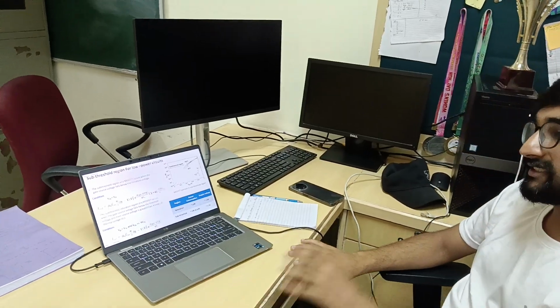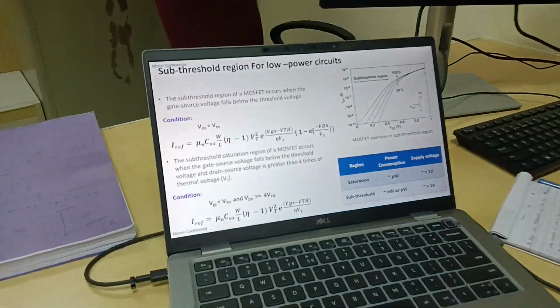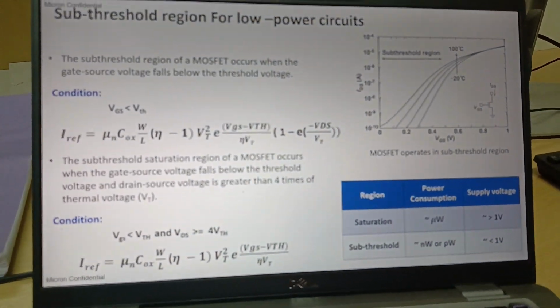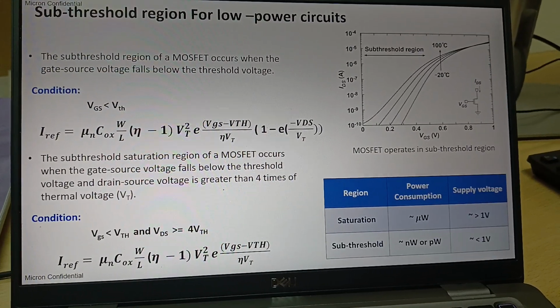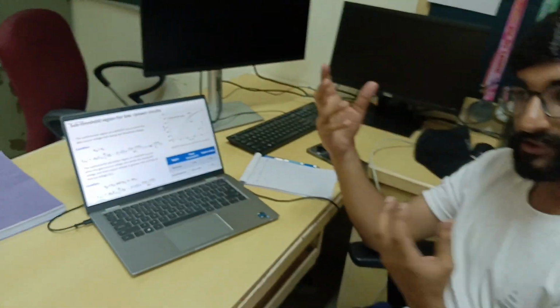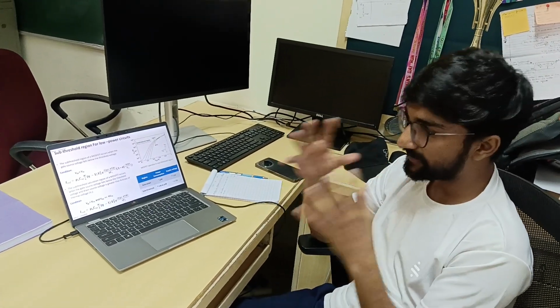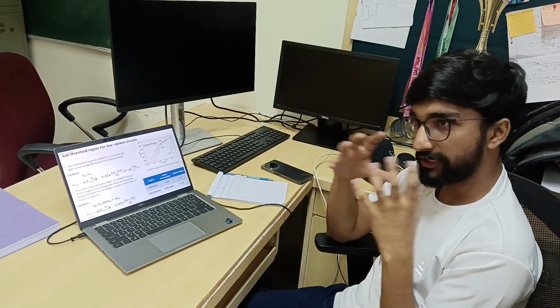Now we are talking about the subthreshold region for low power circuits. Subthreshold region is nothing but a friend of low power circuits. As you all know, MOSFETs operate in certain regions. In general, we know the regions are cutoff region, linear region, and saturation region. But there is one more region, that is the subthreshold region.